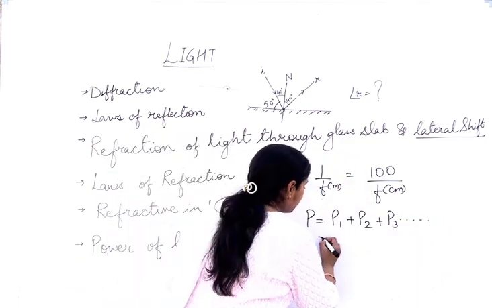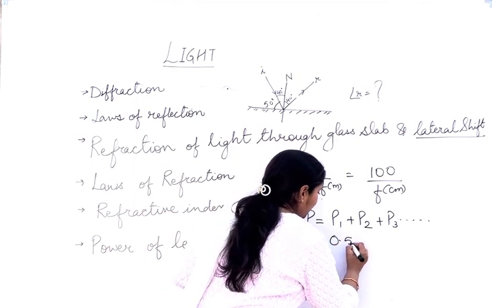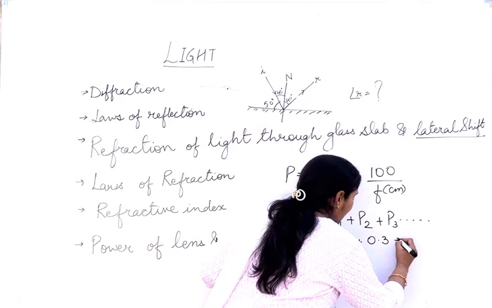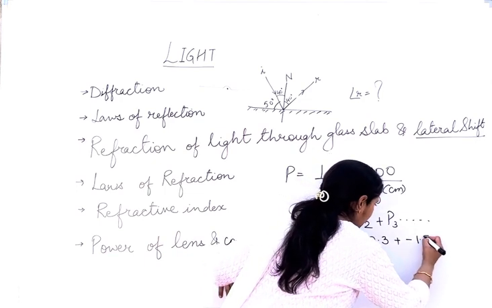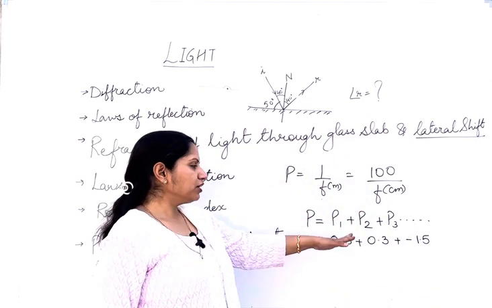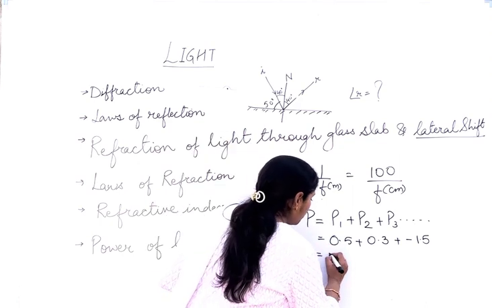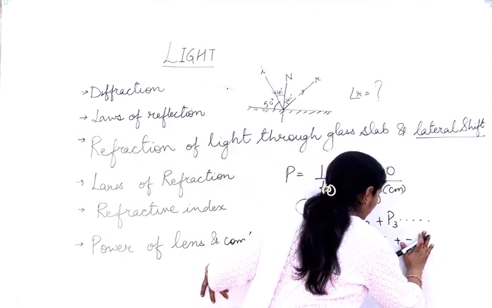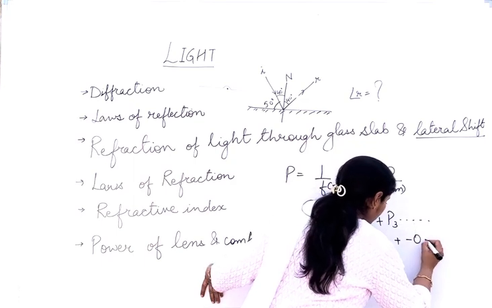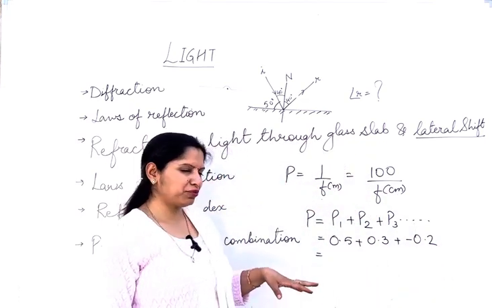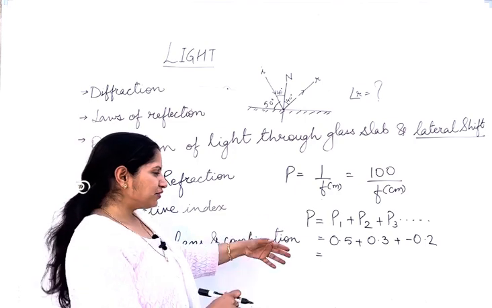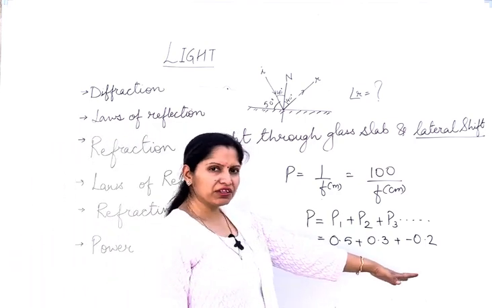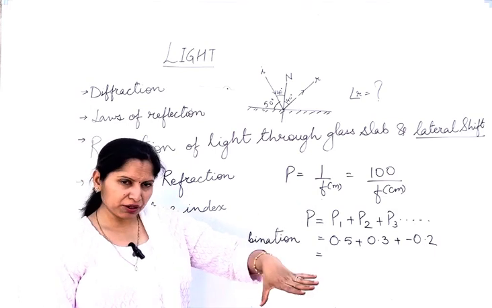Suppose P1 is 0.5, P2 is 0.3, and P3 is minus 1.5. Then the total power, let's see, 0.8 minus 1.5 will be minus 0.7. So what will be the total power of the lens required by that particular person?